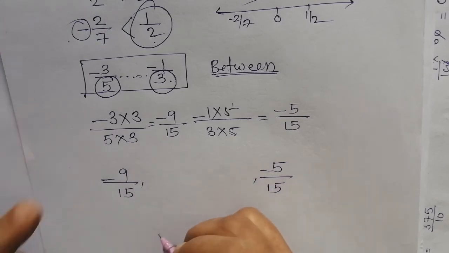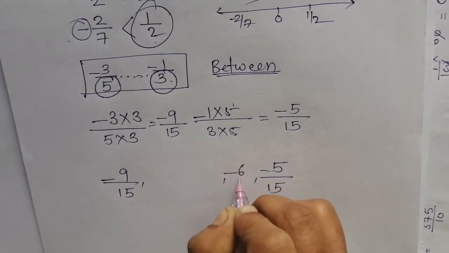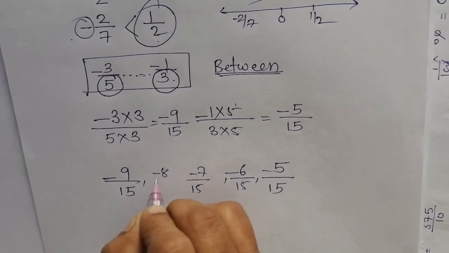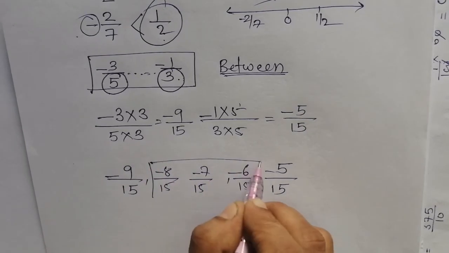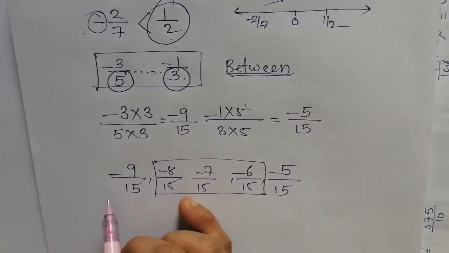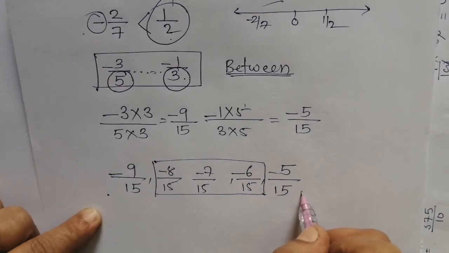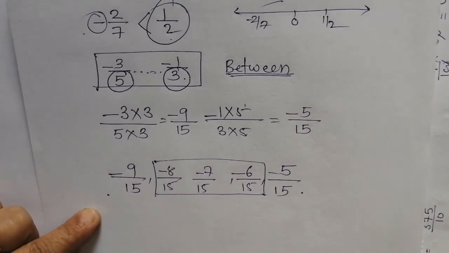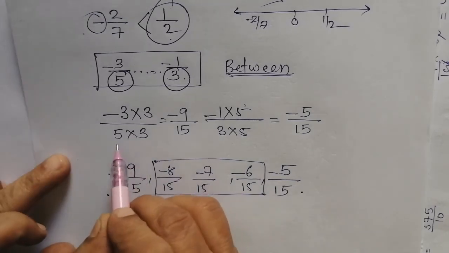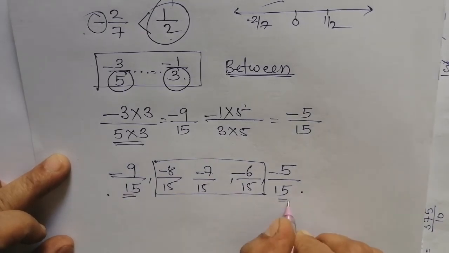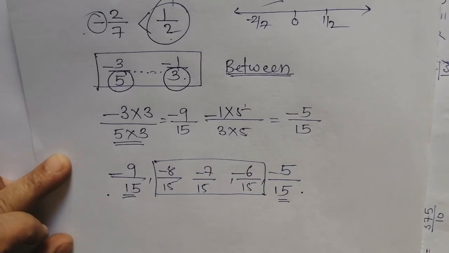Now you can add the middle numbers. Here they may be minus 6 by 15, minus 7 by 15, minus 8 by 15. These are the rational numbers which can be found between these two rational numbers. Understood? So to find the rational numbers between two rational numbers, first of all make their denominators the same. If you make their denominators the same, you will be able to find the rational numbers between them.